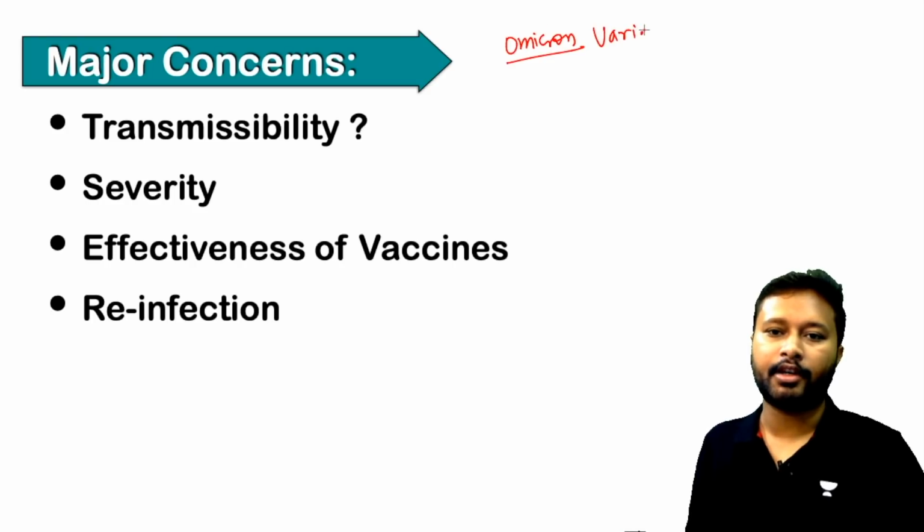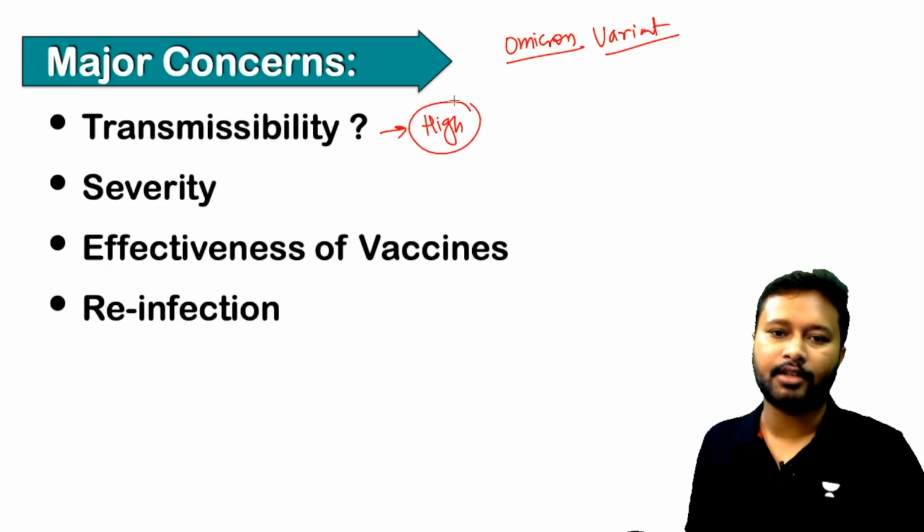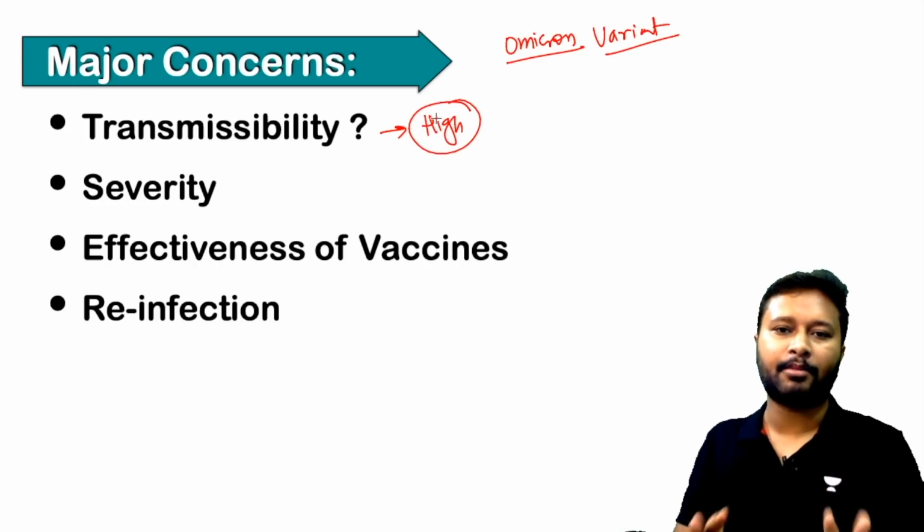So whether it is going to be highly transmissible, that we can see from the data which we have, because it has been spread out in South Africa very fast. So we can say that the transmissibility is high. Till now we have some idea of that, that yes, transmissibility is high.